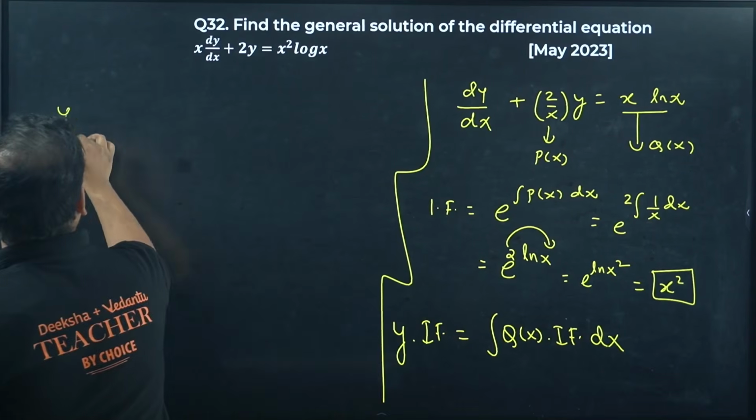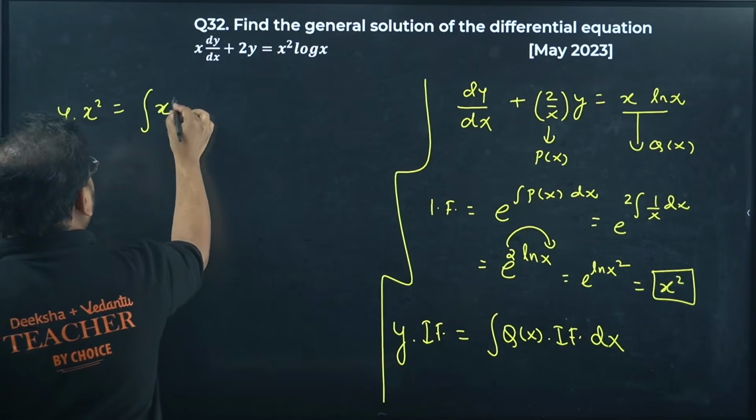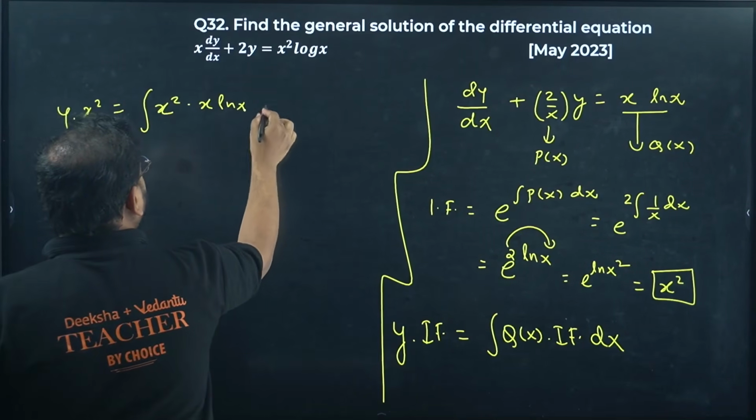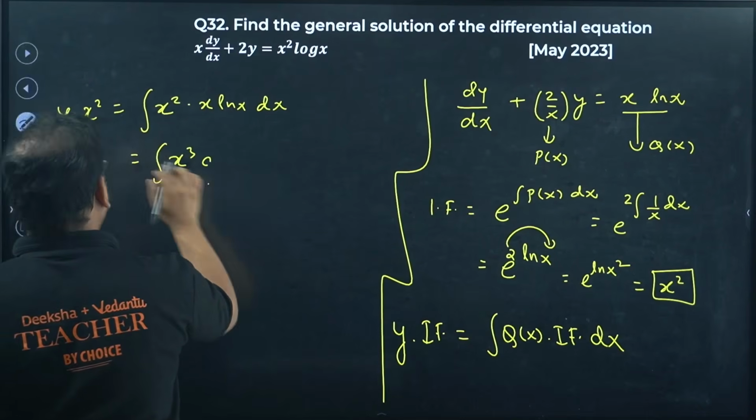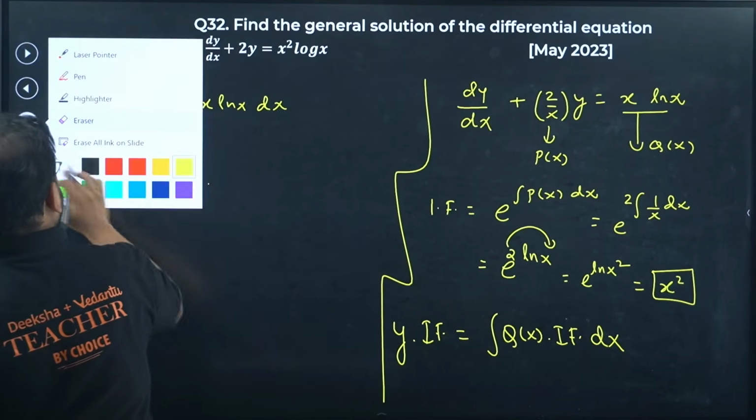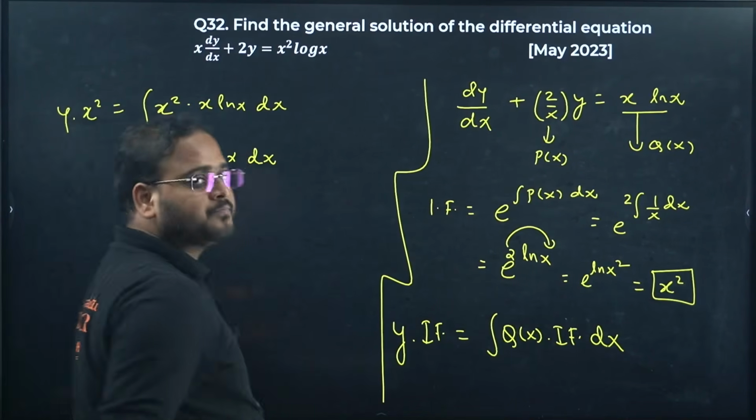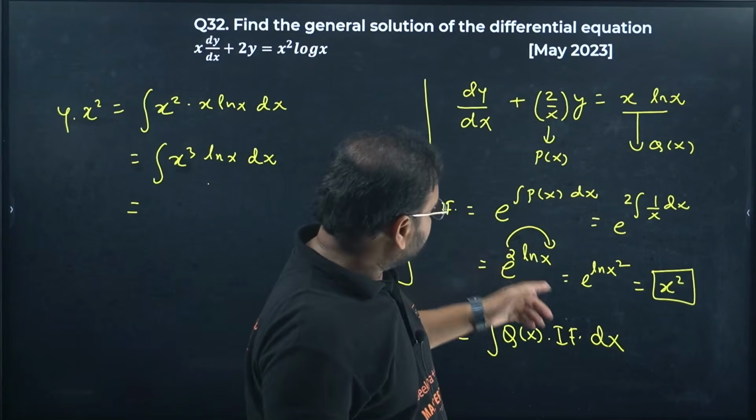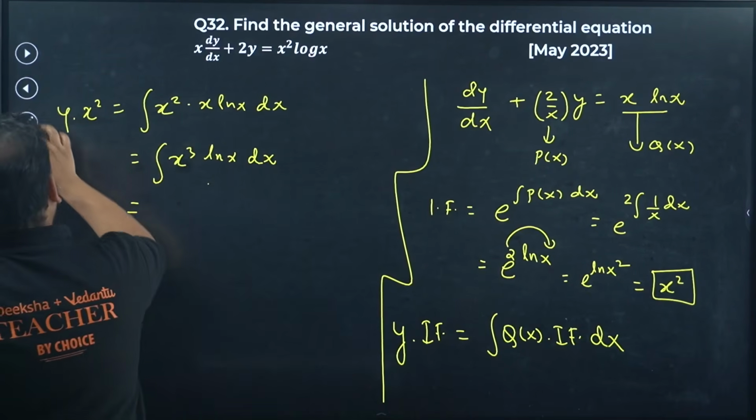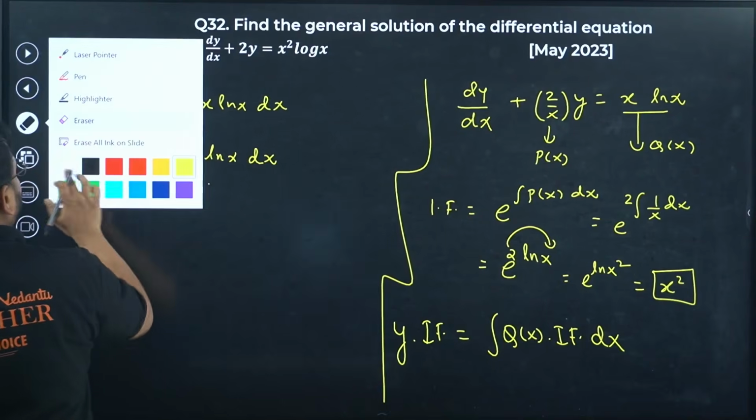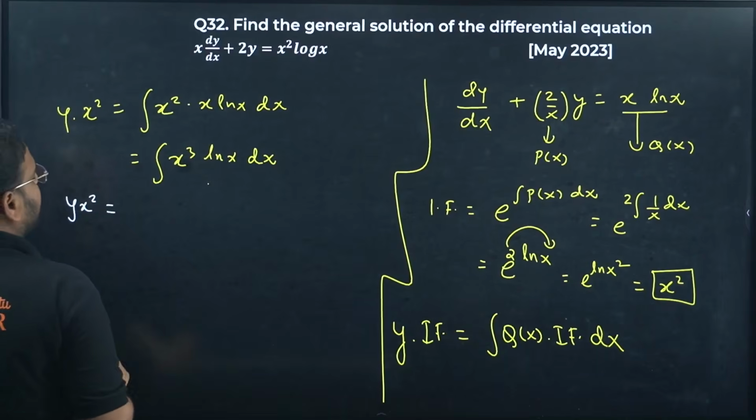So we get y times x square equals the integration of x square times x ln x dx. It becomes x cube ln x dx. Yes, x square into x is x cube ln x dx. By parts we can use over here. Let us continue. So we have y x square equals integrate on this side.